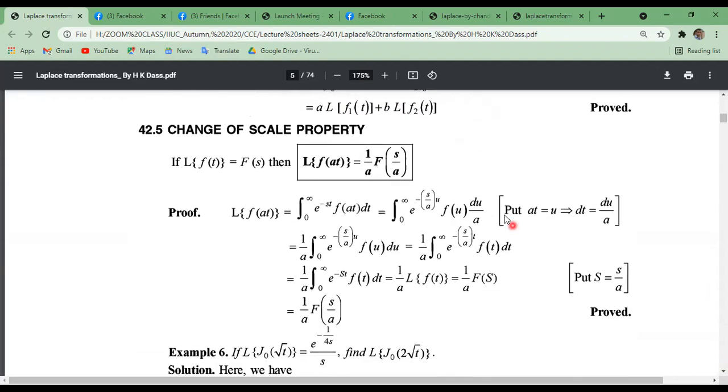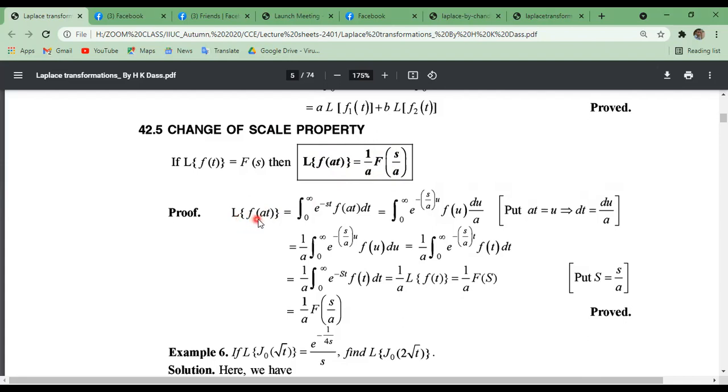Now the change of scale property. Scale means a. If the Laplace transformation of f of t is F of s, then the Laplace transformation of f of a t can be written as 1 by a into F of s by a. This property is called the change of scale property. Now we'll try to prove this property.